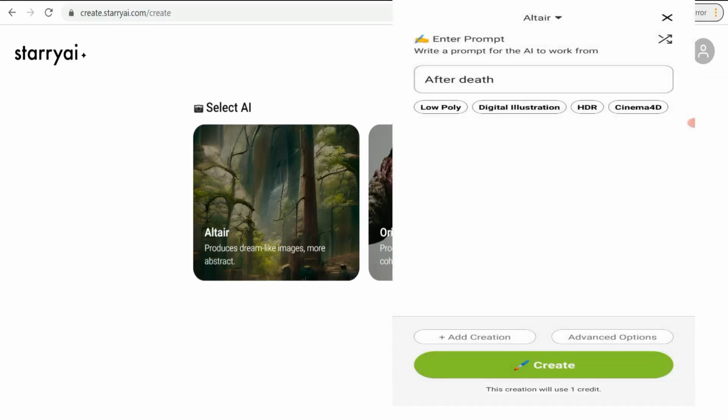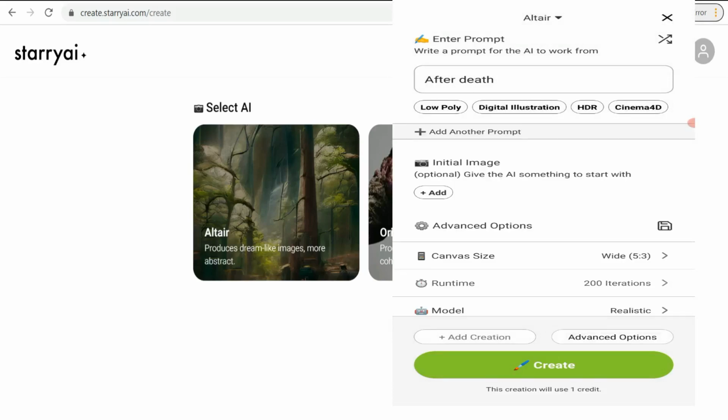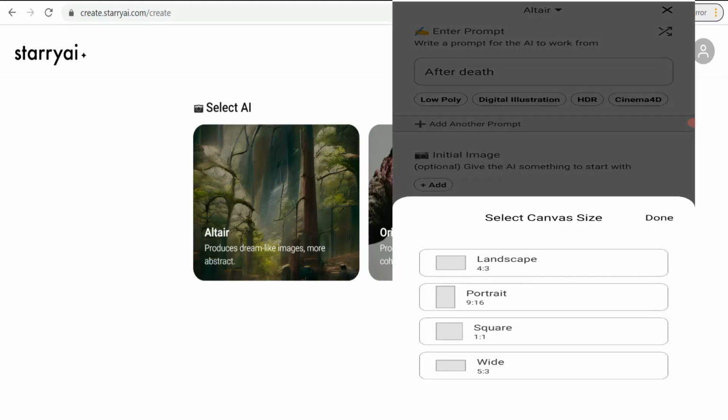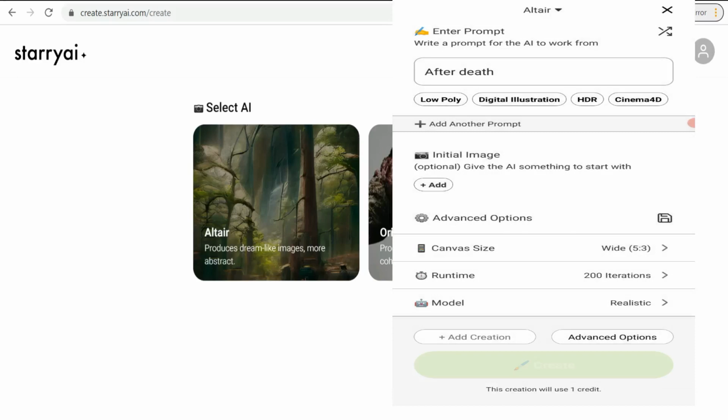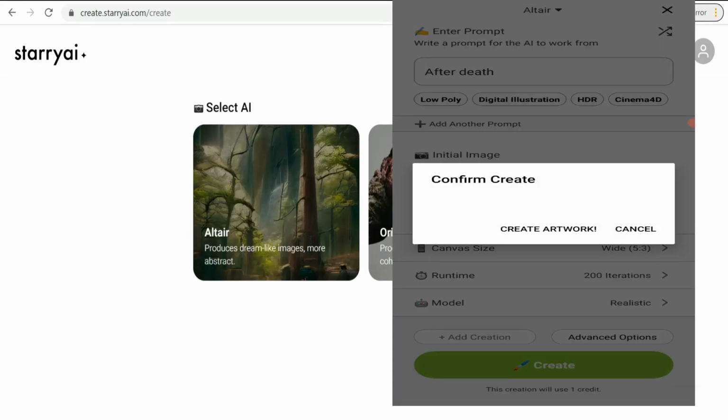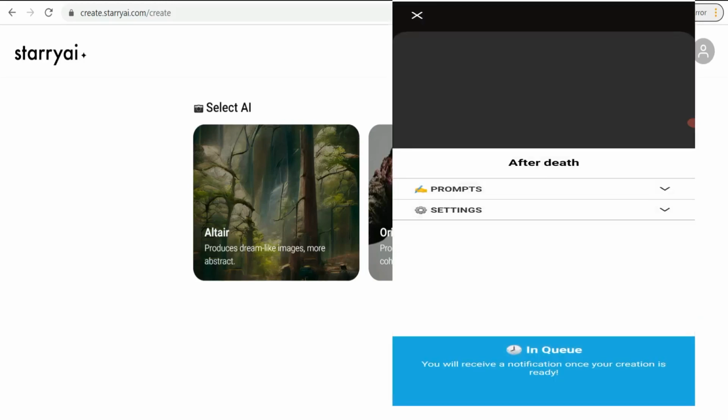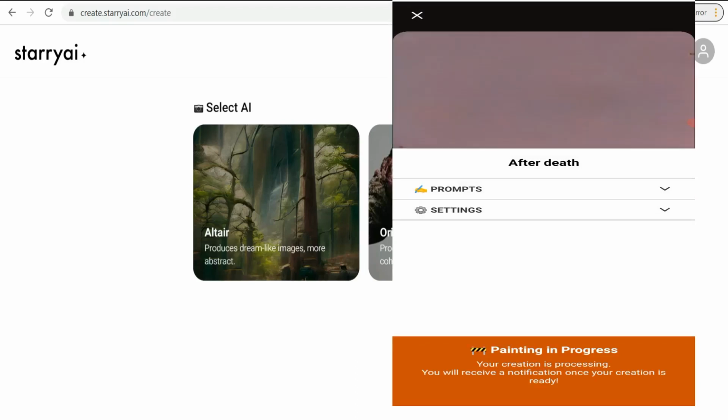Okay, and just below we can find some advanced options, like we can select the canvas size. As you see, landscape, portrait, square or wide, and runtime and the model, realistic or unrealistic, and so on and so forth. So we can get by with these default settings, and just click this button, create, and you can confirm to create your artwork based on your keyword after death. And just in a few seconds, here you will find your amazing image with artificial intelligence.